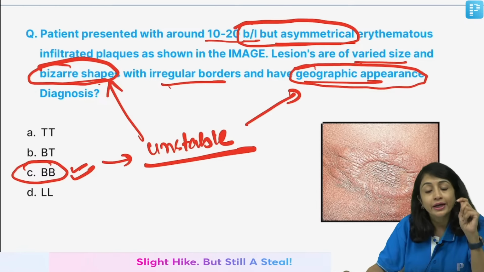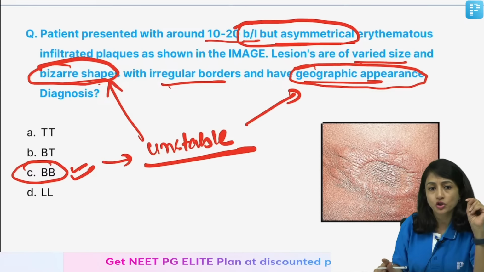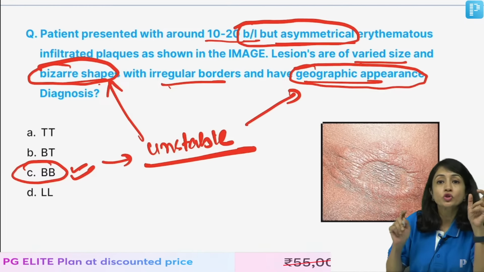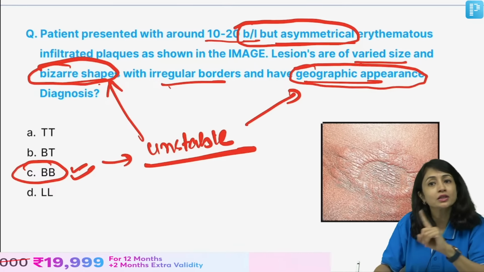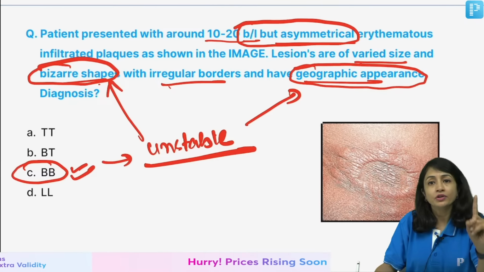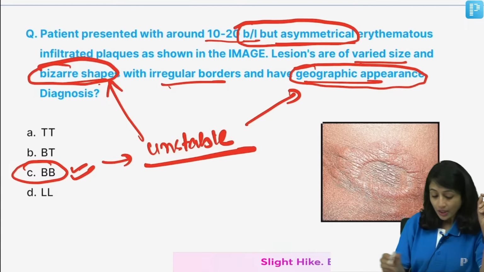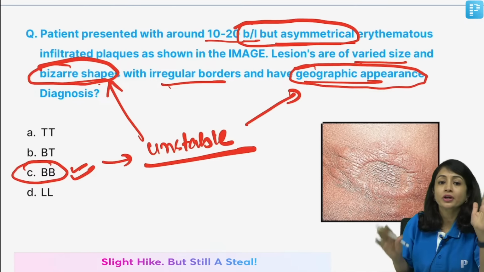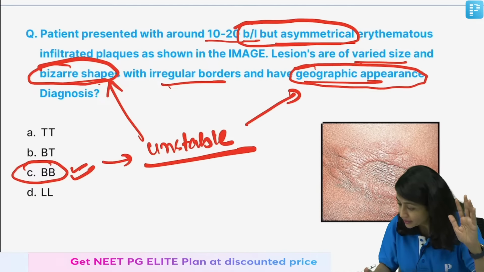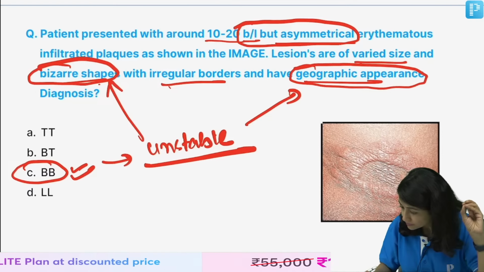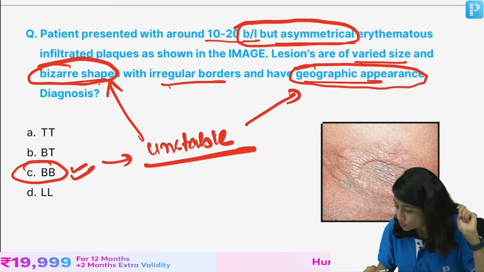So, this is a typical image of an inverted saucer. If there was an option of BL, then I could have got confused, but that is why there is no option of BL here. Inverted saucer appearance is a feature of BL but can be seen in BB. And this bizarre shape and geographic appearance is a feature of BB, which is the most unstable stage. Clear? No, there is no pseudopodia here. I'll just show you what a pseudopodia is.